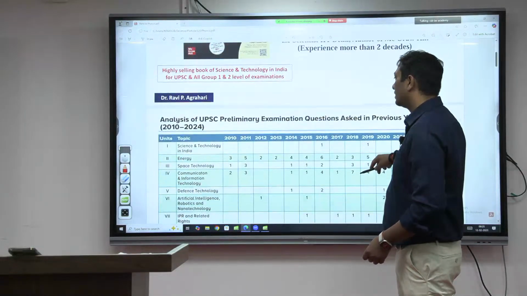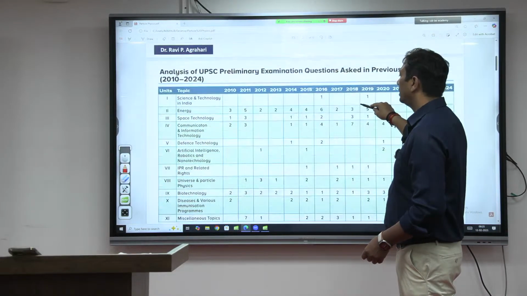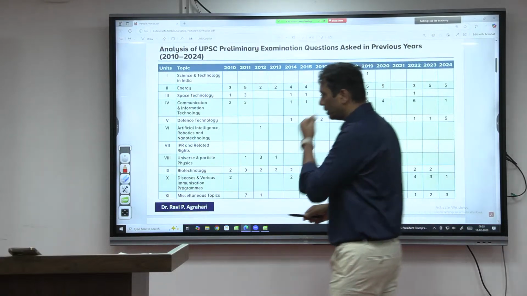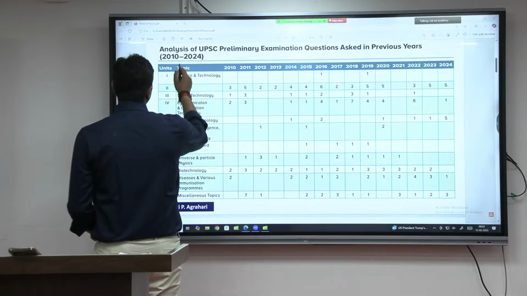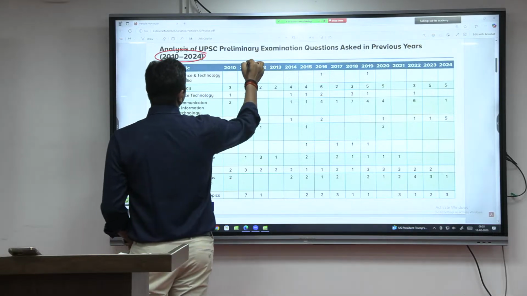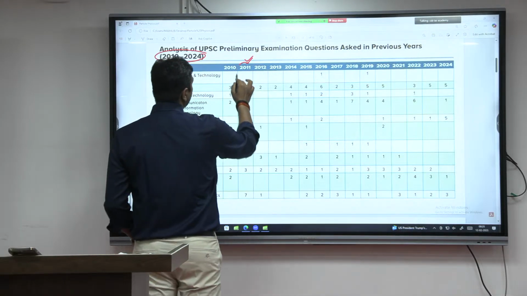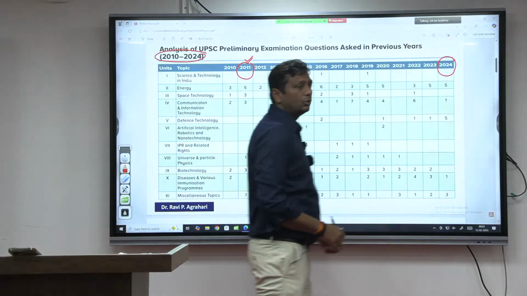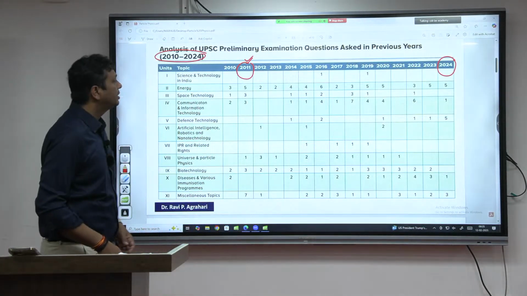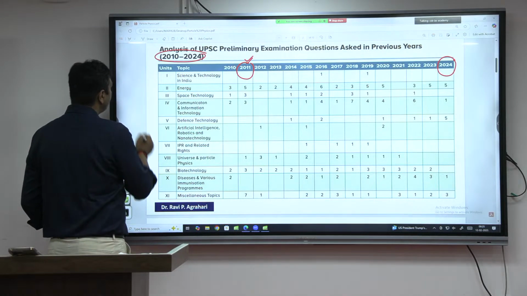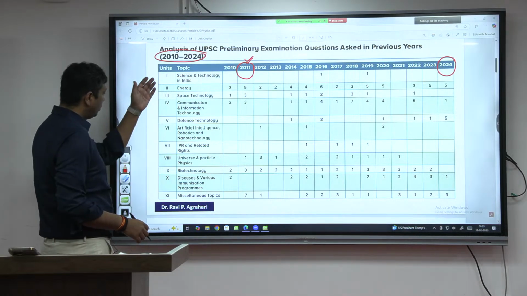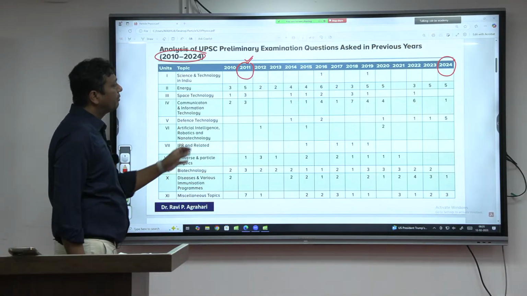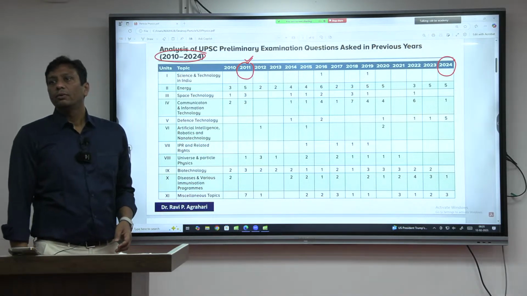This is the entire analysis of the UPSC question paper in the prelims examination. This analysis is from 2010 onwards, but I'll prefer everyone follow from 2011 onwards, so from 2011 till 2024. If you see the question paper, there are various chapters, and in total I have recommended 11 chapters to everyone. UPSC asks questions in your paper from these 11 chapters. What are these 11 chapters?